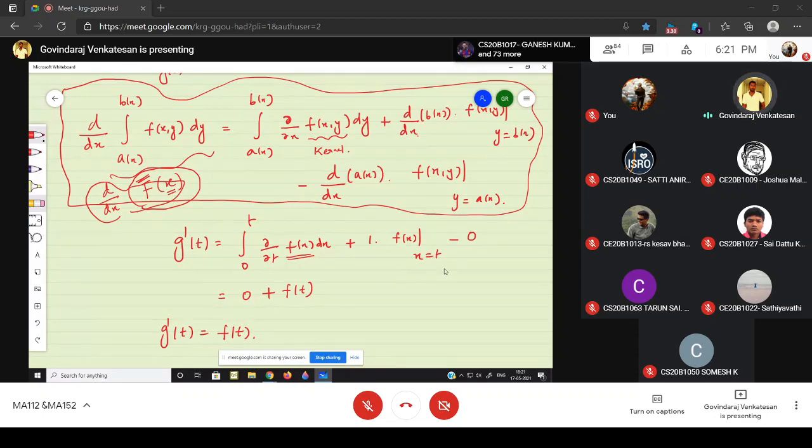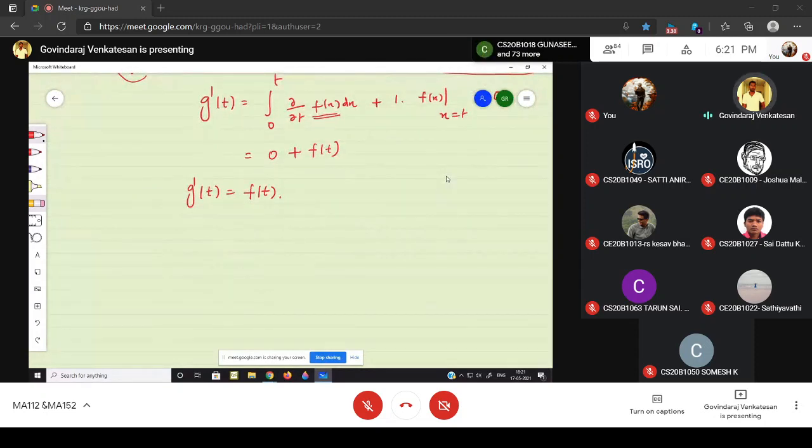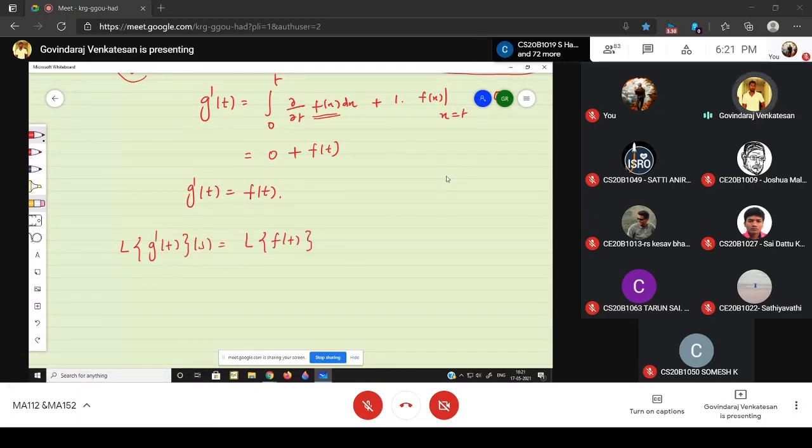So now take the Laplace transform on both sides. What is the Laplace transform of g dash of t? It is s into capital G of s minus g of 0.